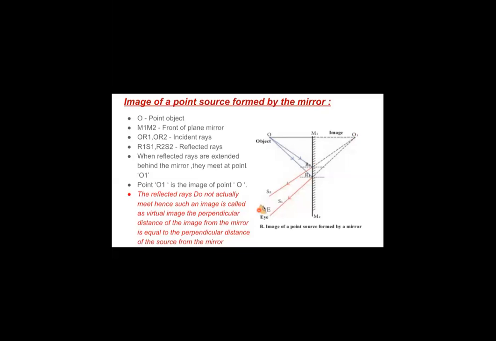The reflected rays do not actually meet each other, hence such an image is called a virtual image. Definitely, we are calling it virtual because the image is being formed at the back side and at the same distance as that of the source from the mirror.